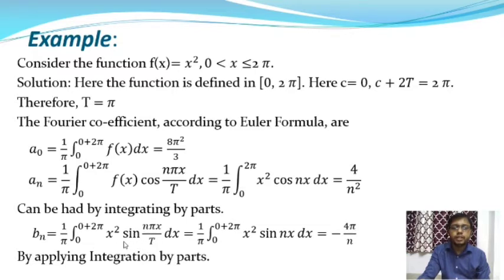Again we apply the by parts method, that means integrating by parts, and from this we will get the value of this integration, where x square is the first function and sine nx is the second function. After putting the value of t equal to pi, we get sine nx. So the integral of x square into sine nx dx, after putting the upper limit and lower limit, we will get minus 4 pi by n.